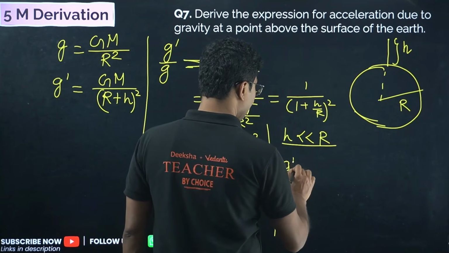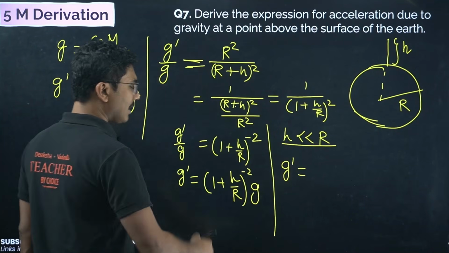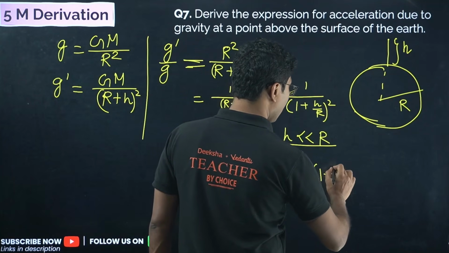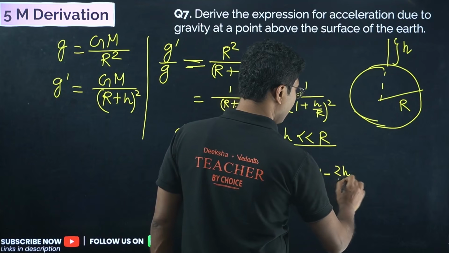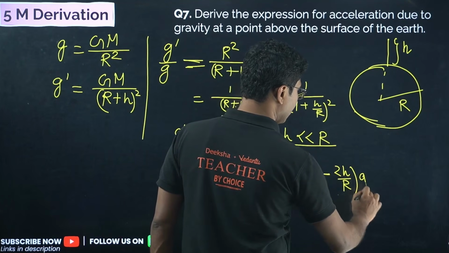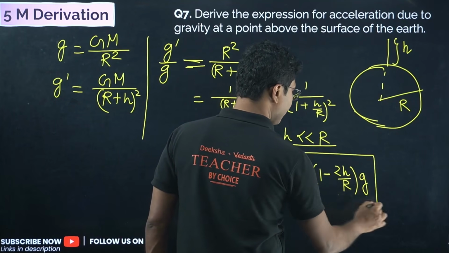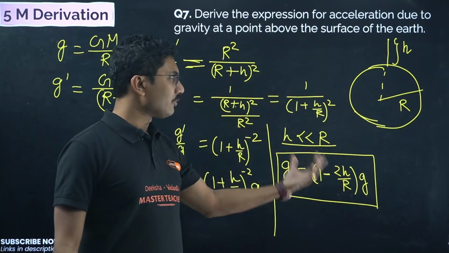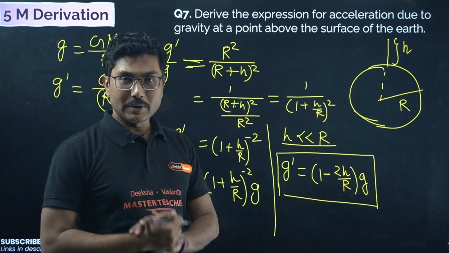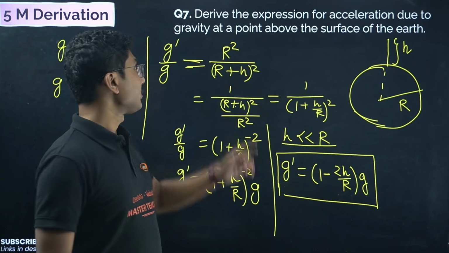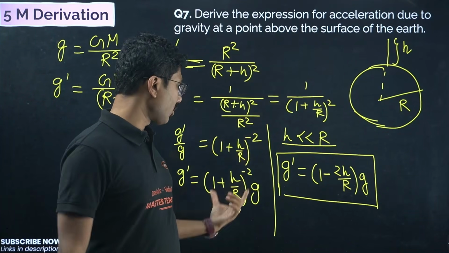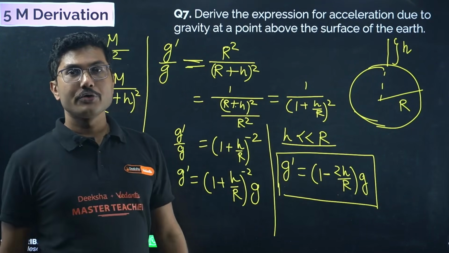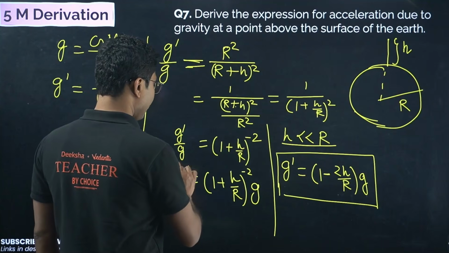So g dash equals, this can be expanded binomially. Okay, binomial expansion, and this can be taken only up to minus 2h by r into g. This is not a general formula, this is a special formula only when h is very much less than r. Okay, so they might also add one part here, if the point is near to the surface of the Earth. Okay, so if they say that at a point on the surface of the Earth, this is the common derivation. If they say near to the surface of the Earth, then definitely you have to show this derivation. Okay, up to this you have to reach this formula.